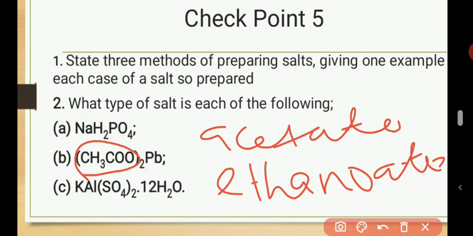So this is lead(II) ethanoate, or lead(II) acetate. Of course you know that it's a soluble salt. All acetate salts are soluble.